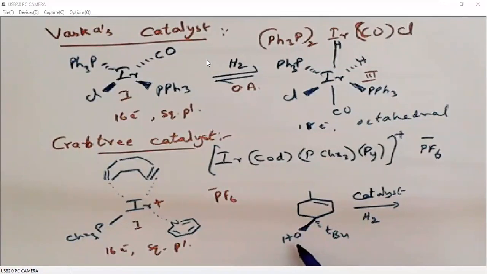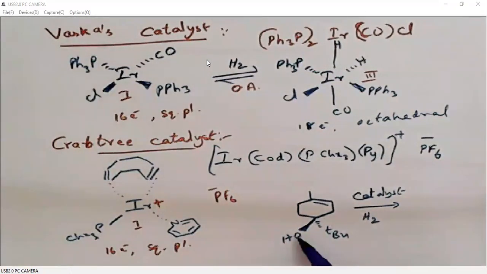All of them have lone pairs of electrons. If they are present, iridium will coordinate to them, and then hydrogen transfer takes place from iridium. So if a coordinating atom like alcohol, carbonyl, amide or a sulfur compound is there, hydrogen transfer takes place from the same side as the coordinating atom.